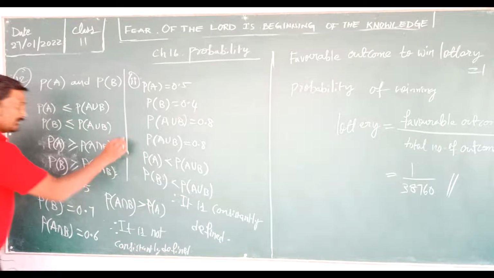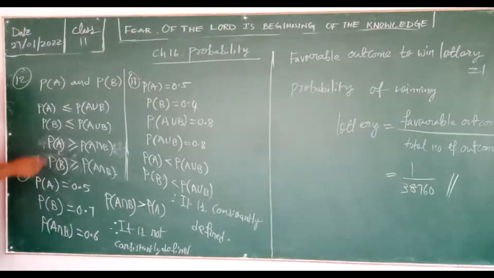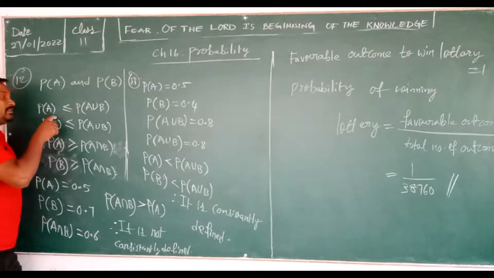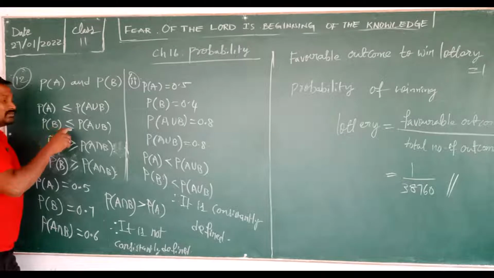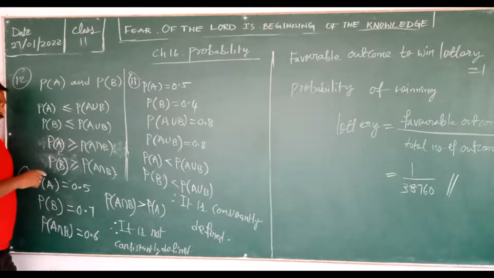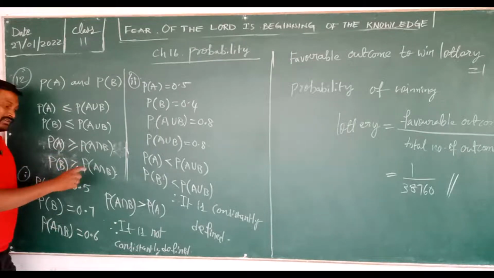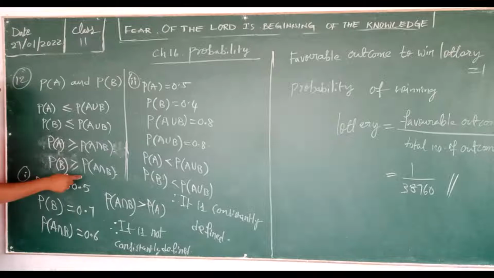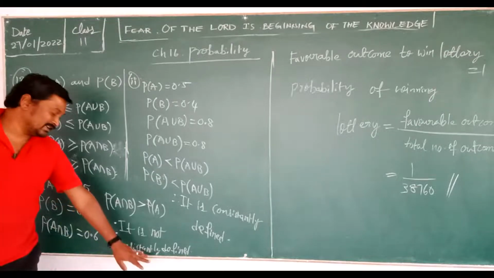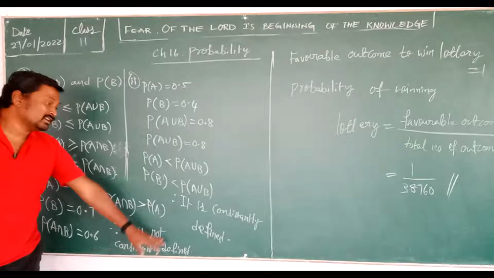Once again, listen carefully to the conditions. P of A should be less than or equal to P of A union B, and P of B should be less than or equal to P of A union B. And then P of A should be greater than or equal to P of A intersection B, and P of B is greater than or equal to P of A intersection B. If these conditions are satisfied, then we can say it is consistently defined, otherwise not consistently defined.